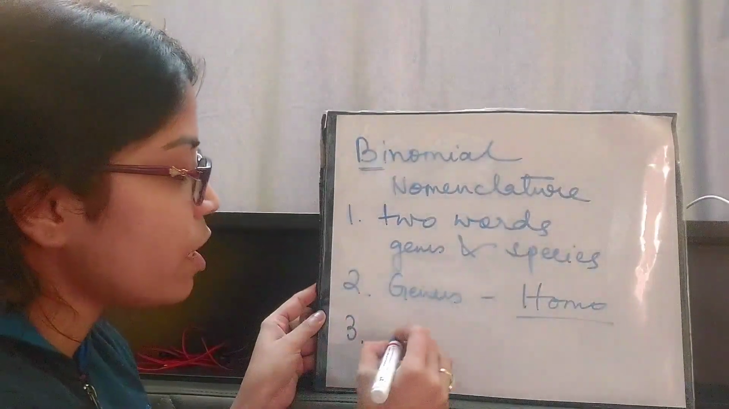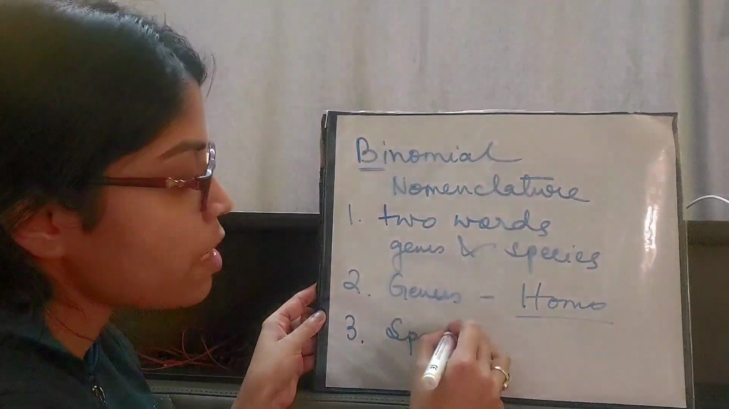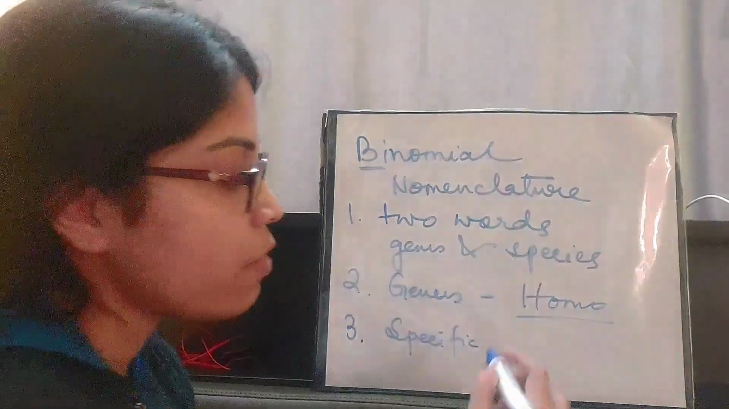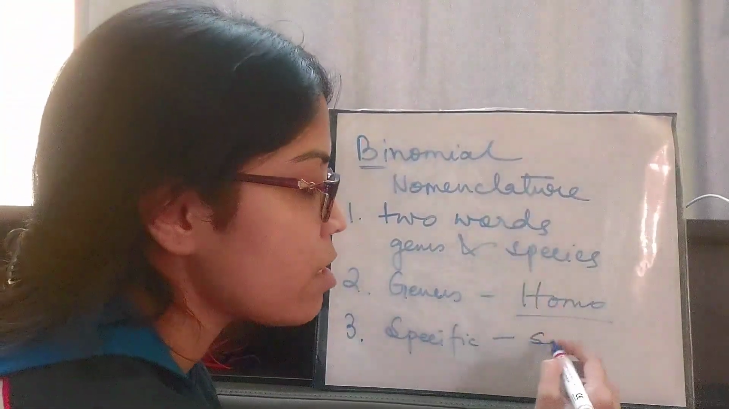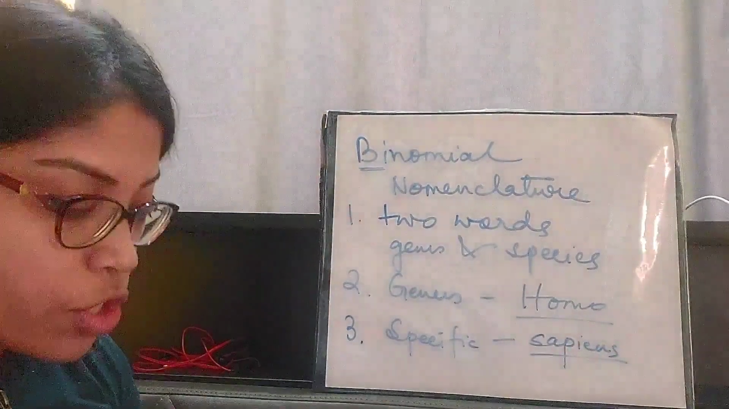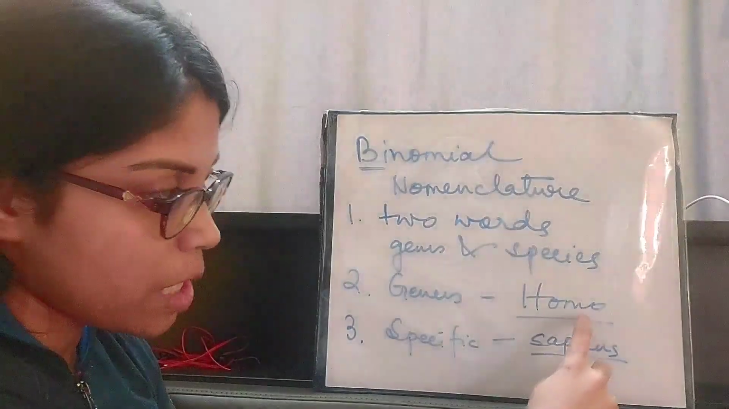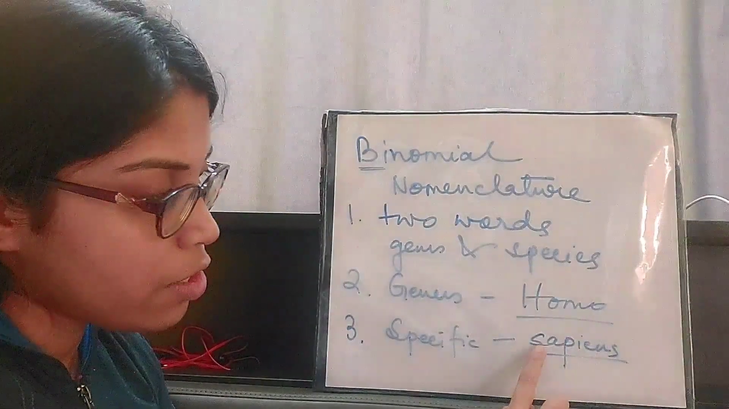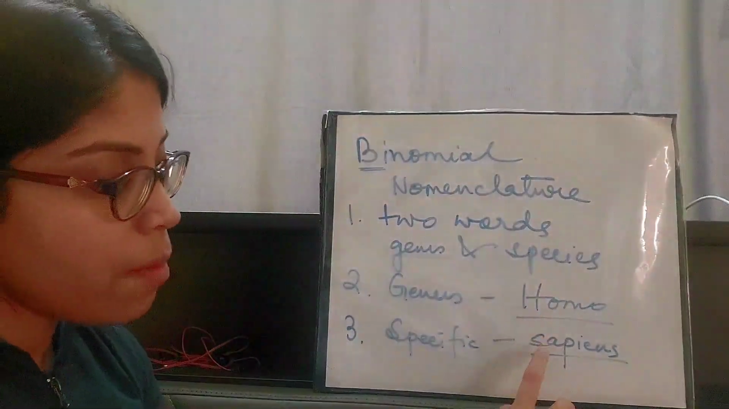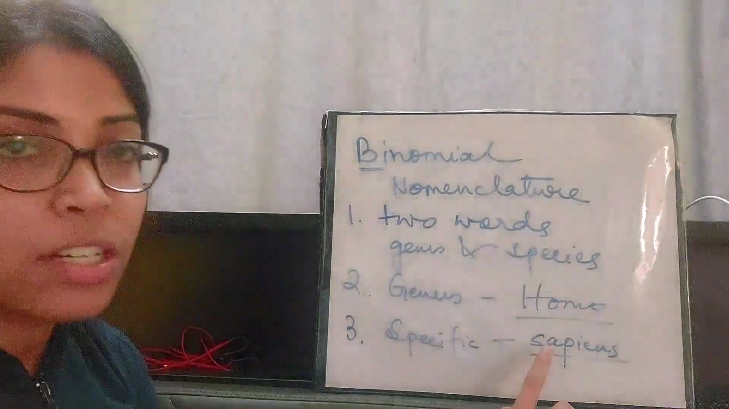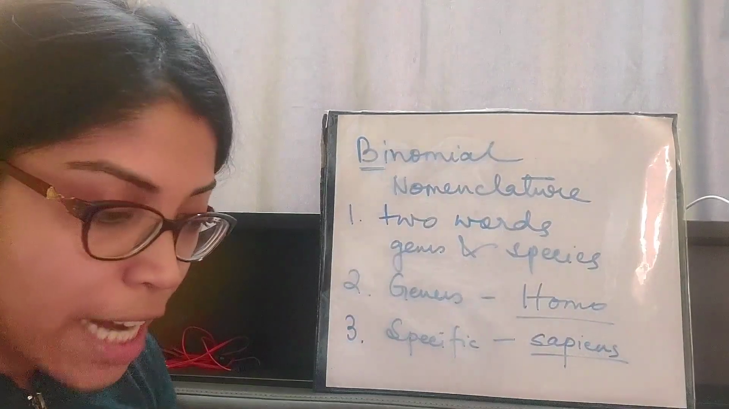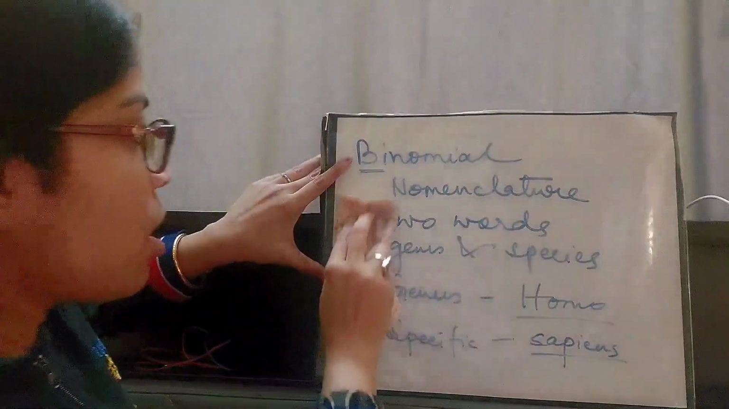Next, specific name. The specific name should come after the generic name, that is, it should come second, and it should begin with a small letter, that is Homo sapiens. Sapiens is a specific name or the species name, and it comes after the generic name. The generic name comes first and the specific name comes second, and the first letter of the specific name should always start with a small letter. Here the first letter of the generic name starts with a capital letter, but in the specific name, which comes second, the first letter should always start with a small letter.